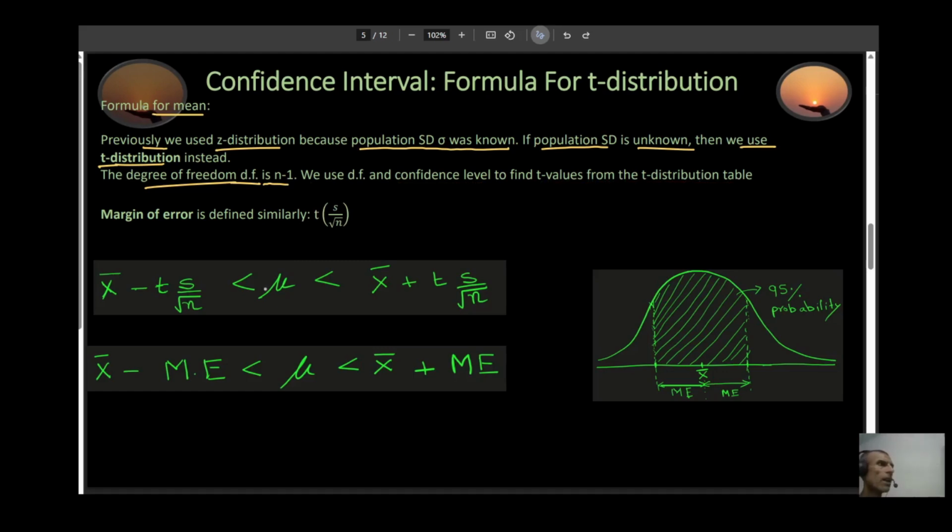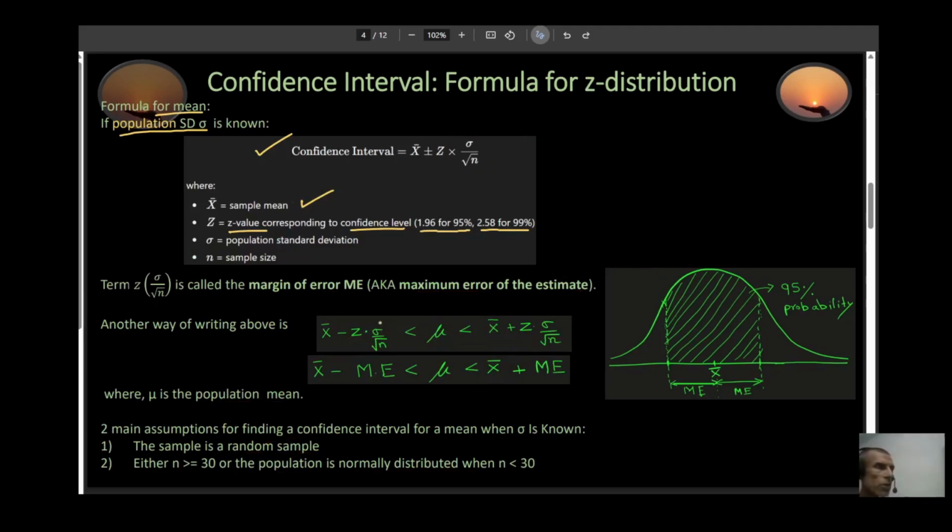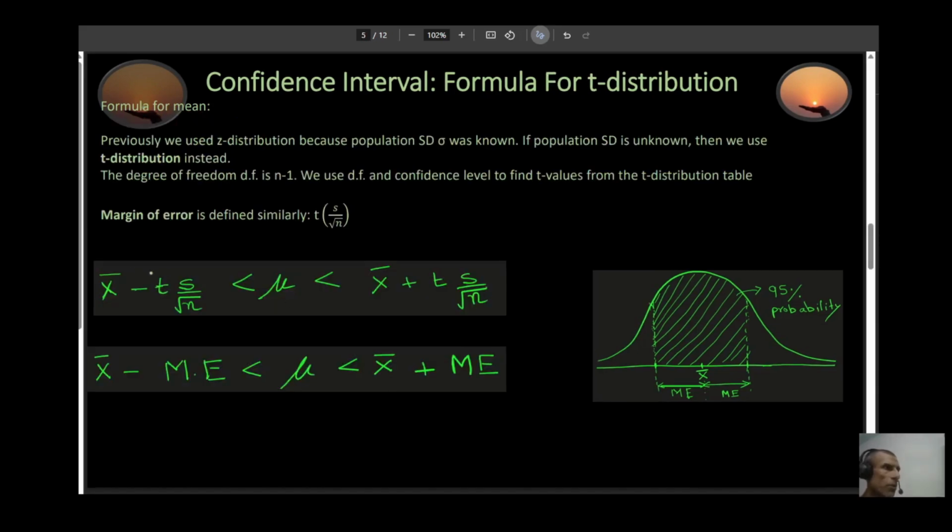All right. Your confidence interval is defined similarly. Before we used z, now we use t. Before we used sigma, now we use s. That's the only difference. If you look at the previous expression for the z distribution, I was using this expression right here. And now with the t distribution, I'll be using this expression. So the only difference is that my z is replaced by t and my sigma is replaced by s.